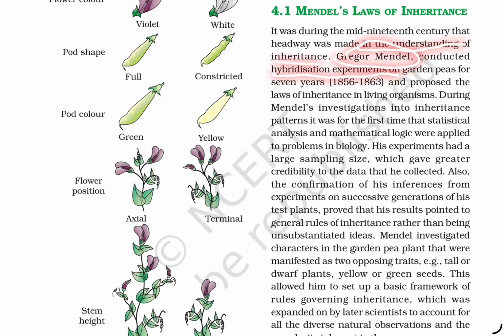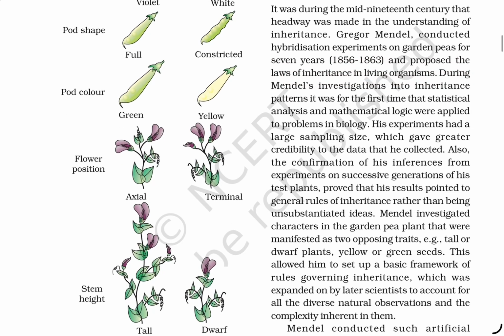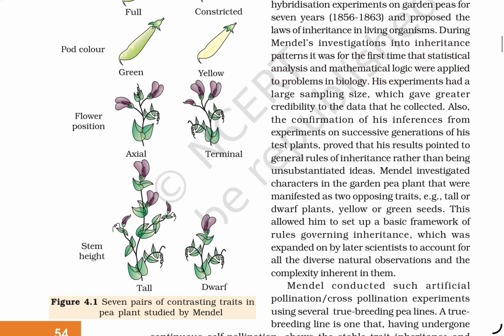Gregor Mendel conducted hybridization experiments on garden peas for 7 years, 1856 to 1863, and proposed the laws of inheritance in living organisms. During Mendel's investigations into inheritance patterns, it was the first time that statistical analysis and mathematical logic were applied to problems in biology.